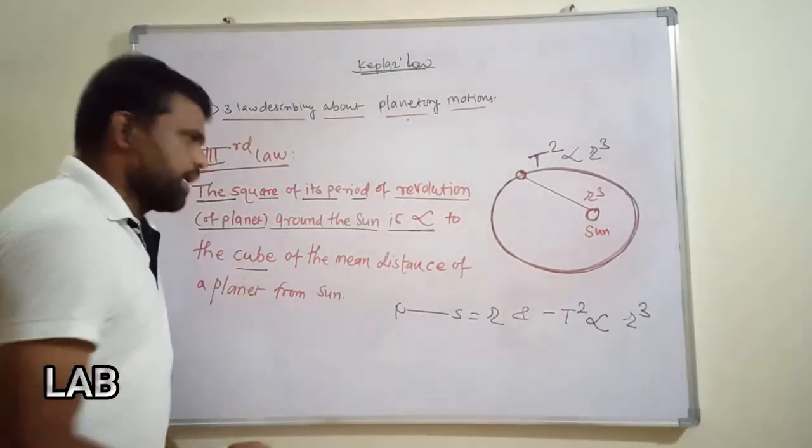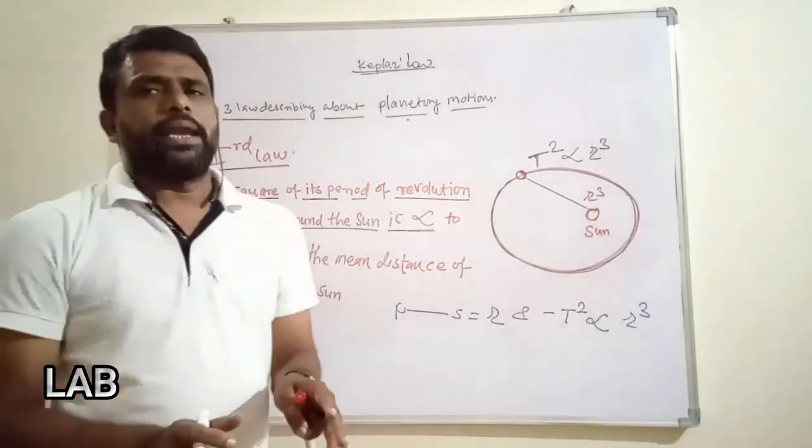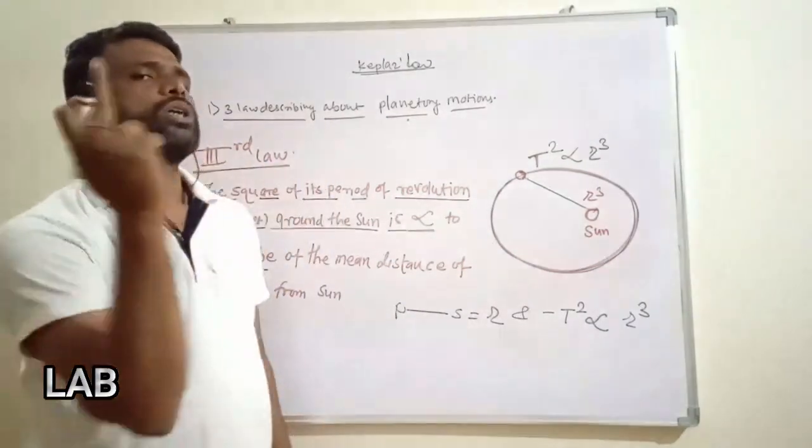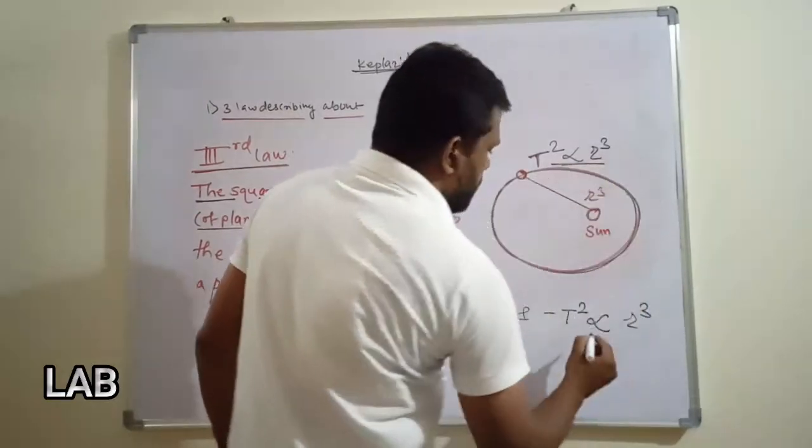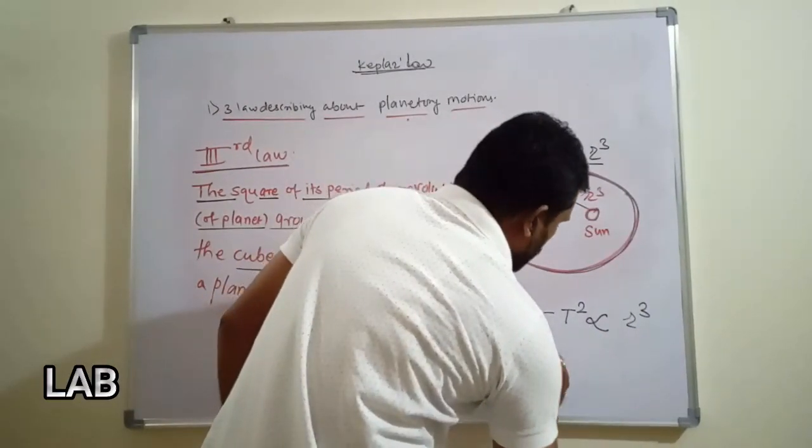So you can take any planet and its revolution around the sun, the formula is the same, and because of this it has a constant.